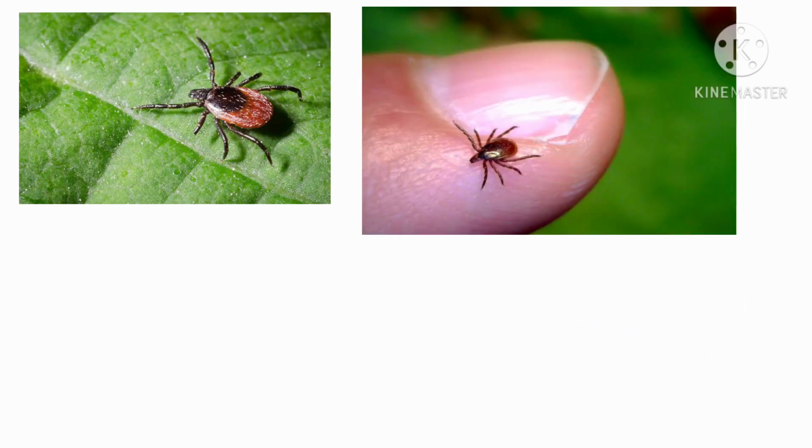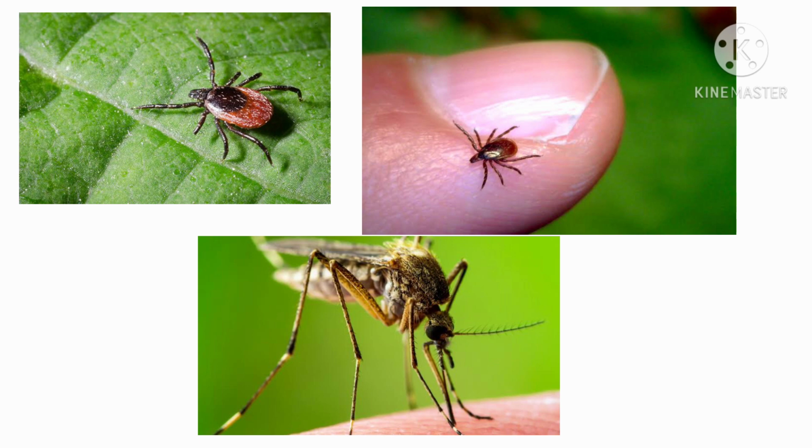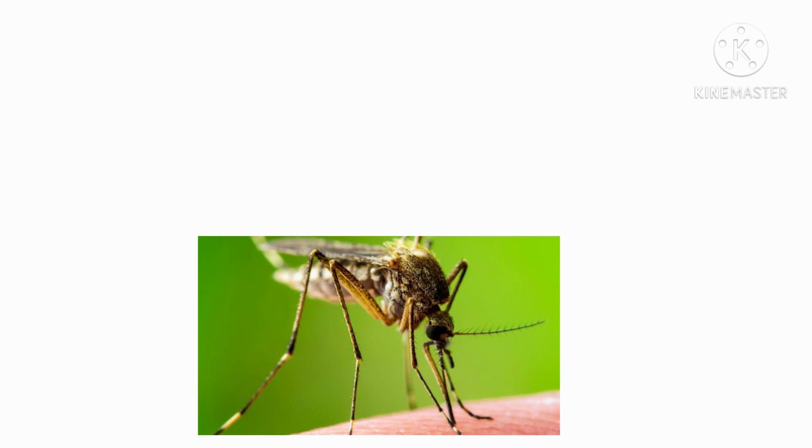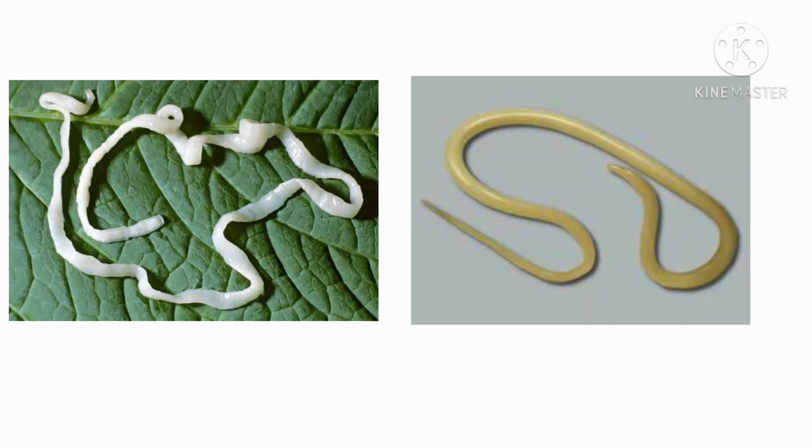Examples are ticks, fleas, and some mosquitoes that suck blood from the hosts. Students, you might have experienced mosquitoes in the evening. They are the most dangerous because they spread diseases and also cause some diseases. Worms like hookworms, tapeworms, and roundworms live inside the body of animals and take their nutrition from the host body.